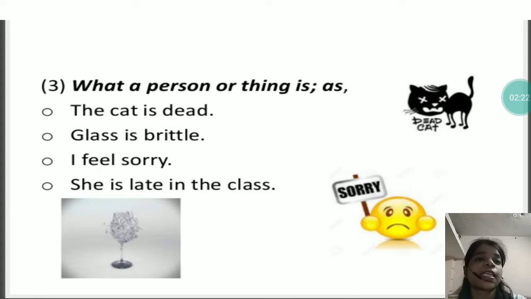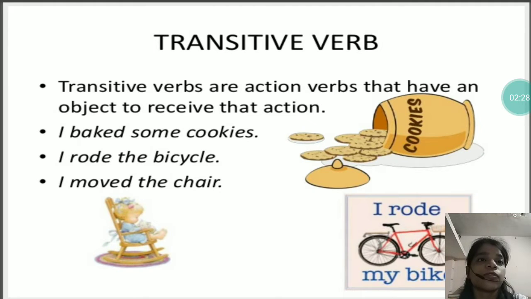So the words that will denote what a person or a thing is, that will be called verb. Now there are many types of verbs. So first of all, we will look at the two types of verbs, that are transitive and intransitive verb.